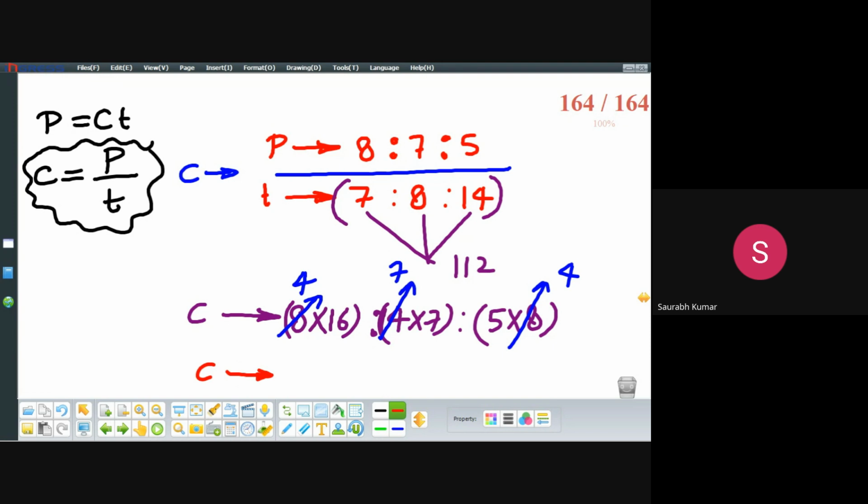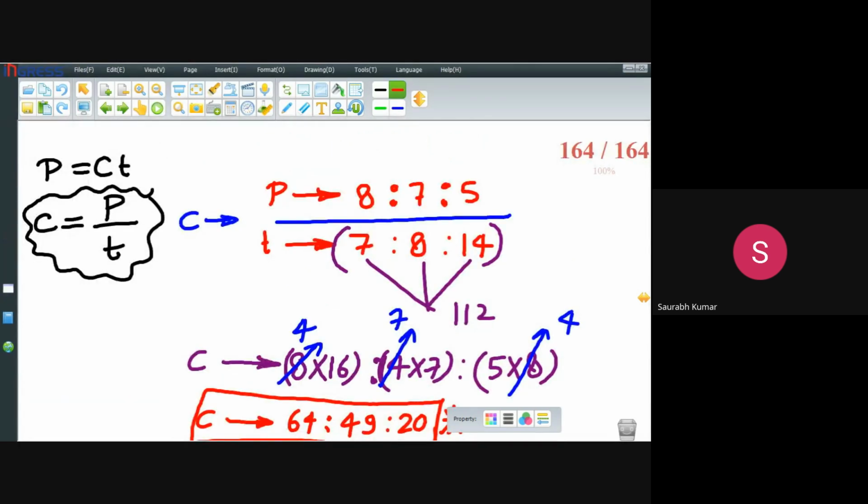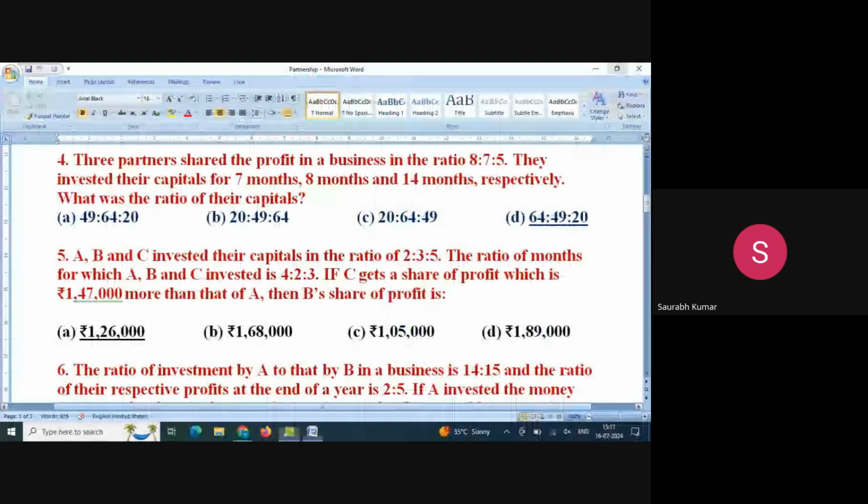So beta, if I am going to calculate the capital ratio, this will come out to be 4 into 16, 64, 7 into 7, 49, 5 into 4, how much? 20. So the capital ratio will come out to be 64 is to 49 is to 20. So what will be your correct option, beta? Option D is our correct option.